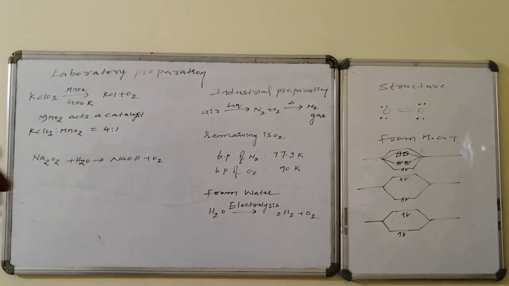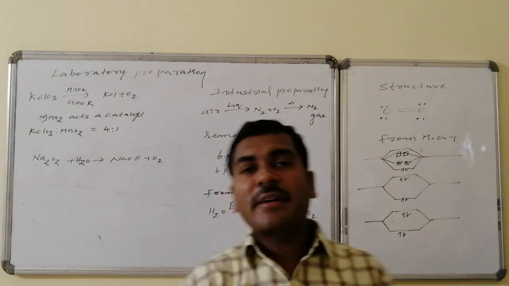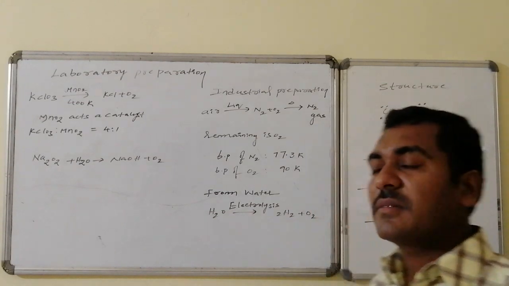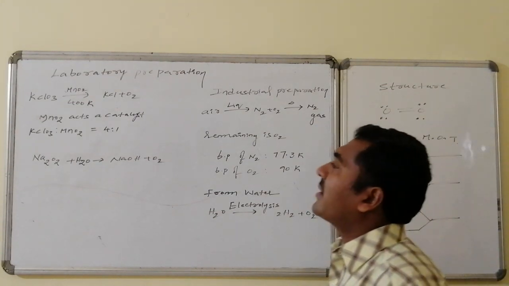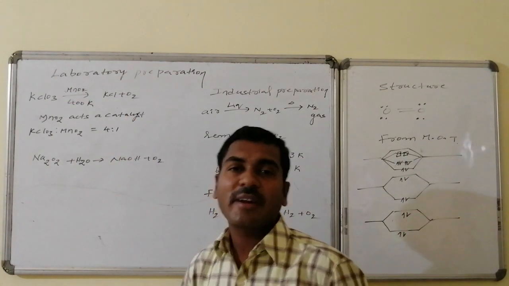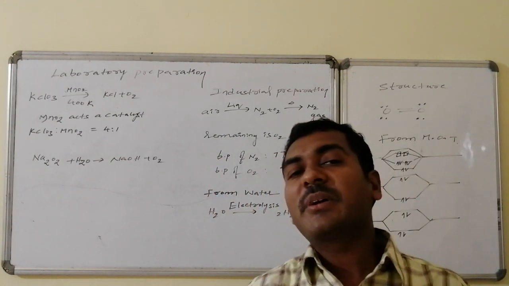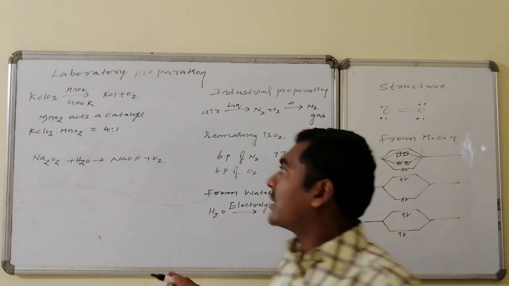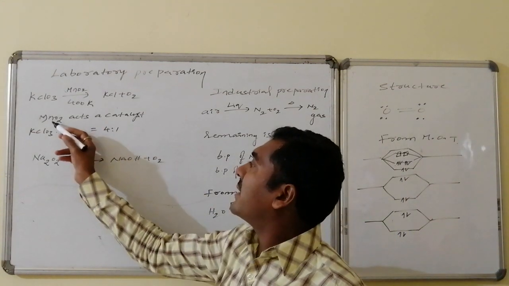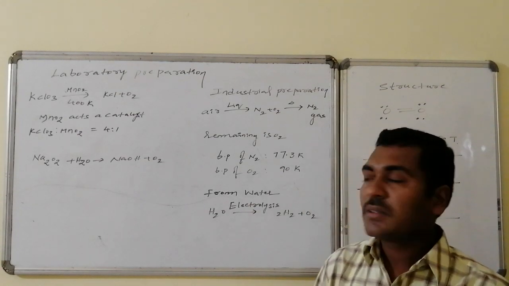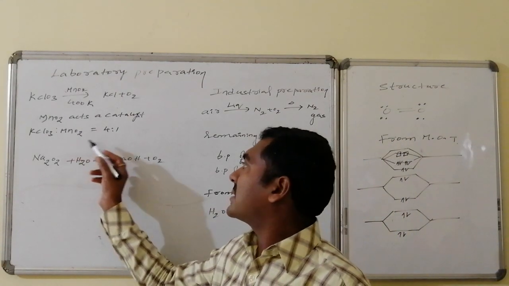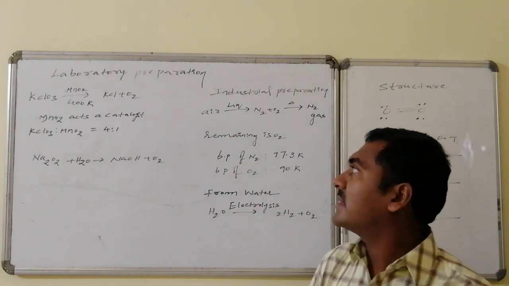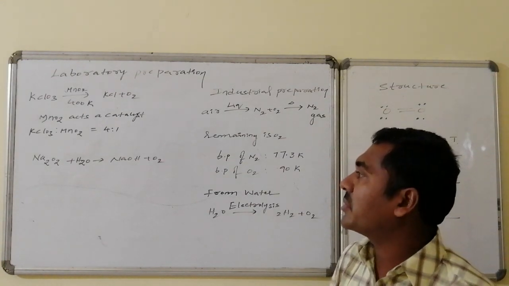The other preparation methods of oxygen are the laboratory preparation methods. In the laboratory, it is prepared from potassium chlorate. Directly by heating potassium chlorate at high temperature, you can get potassium chloride and oxygen. Secondly, by using a catalyst like manganese dioxide, heating can be done at lower temperature. Here this manganese dioxide is acting as a catalyst. The ratio required for the process is 4:1 of potassium chlorate and manganese dioxide. In this process also oxygen is produced.